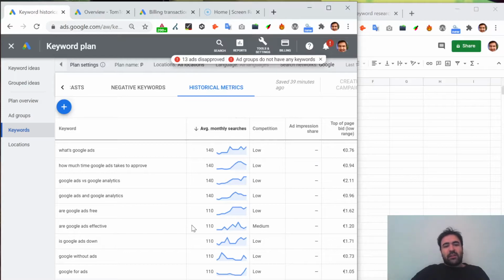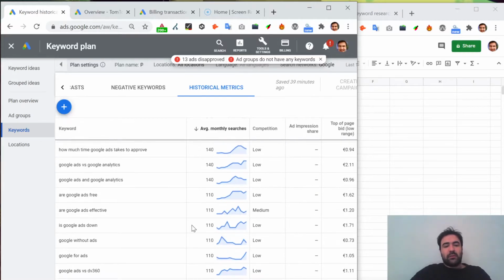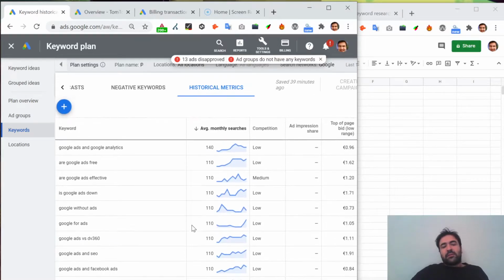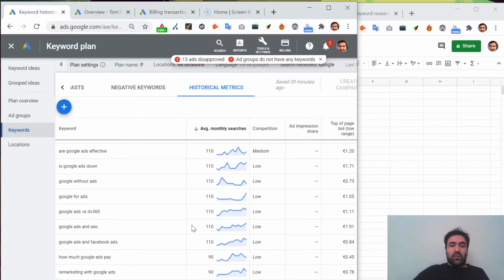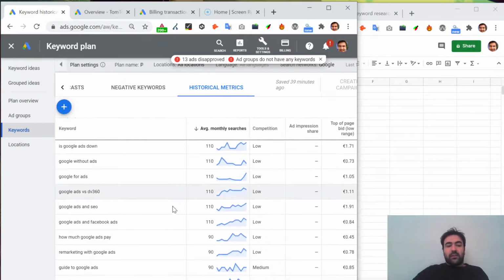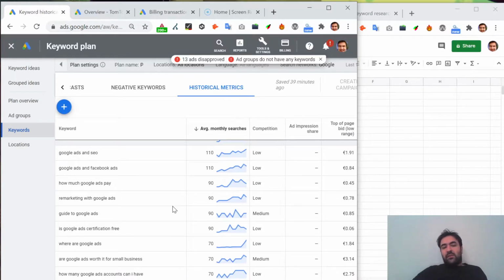How much time does Google Ads take to approve? Fairly good point. It depends on the formats of the ads themselves and if you comply with the rules and requirements to upload them. Google Ads versus Google Analytics. Are Google Ads free? Are they effective? Why are they down? And plenty of other questions.